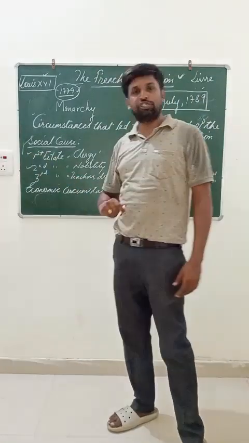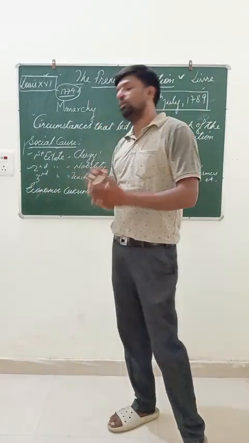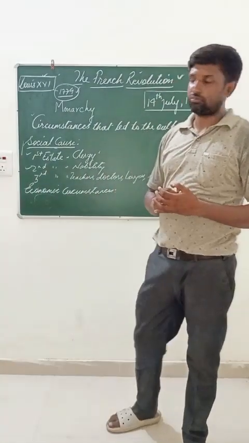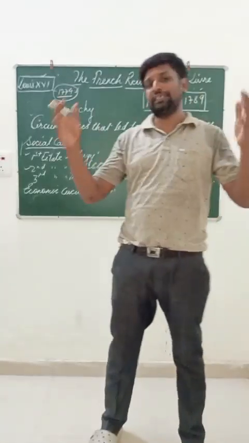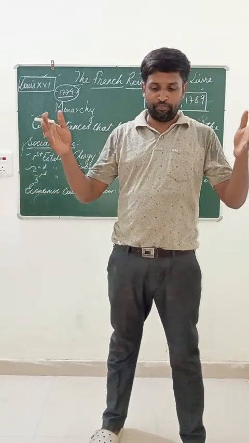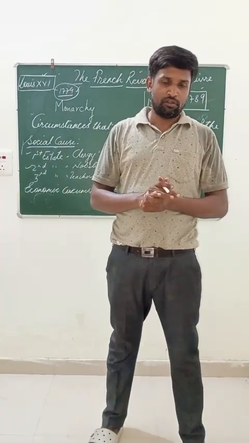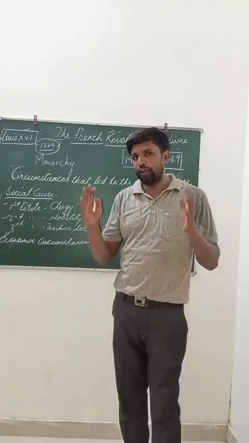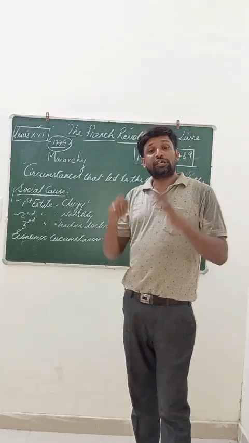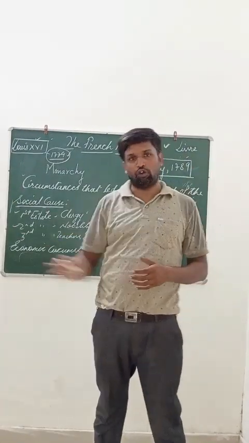300 members from the first estate, 300 members from the second estate, and 600 members from the third estate had to gather in a National Assembly at the Palace of Versailles. The king had to call for it. We'll discuss this in an upcoming course.